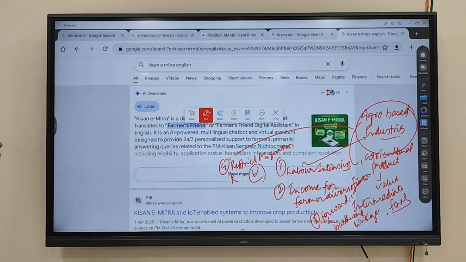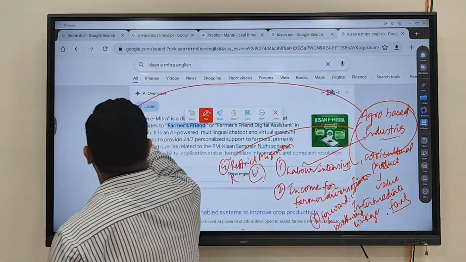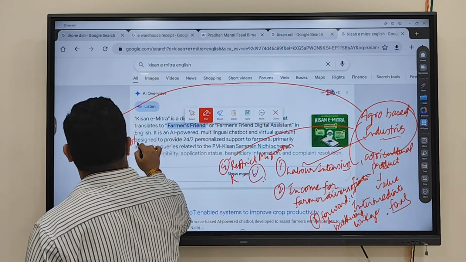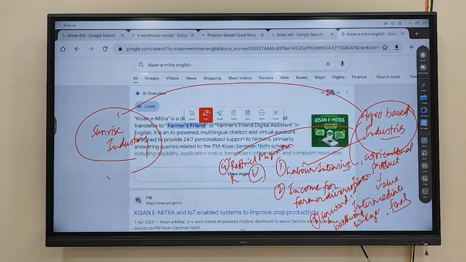That's why agro-based industries are referred to as a sunrise industry. What is a sunrise industry? An industry that has a huge potential for future growth. That type of industry is referred to as a sunrise industry.